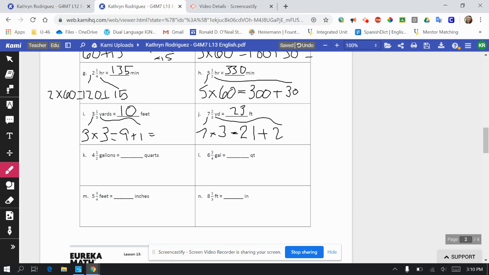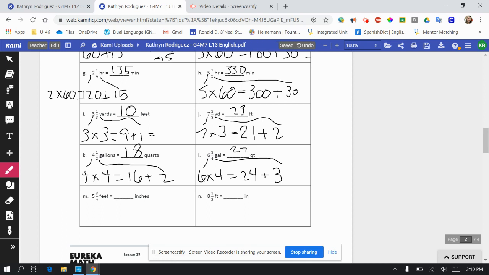All right, gallons to quarts. There are 4 quarts per gallon. So I'm multiplying by 4 to get 16. Then another half gallon. If I know 4 quarts is 1 gallon, then half a gallon will be 2 quarts. 18 quarts. 6 gallons, we're changing that into quarts, so multiplying by 4. And then plus 3/4 of a gallon, which will be 3 quarts, equals 27 quarts.